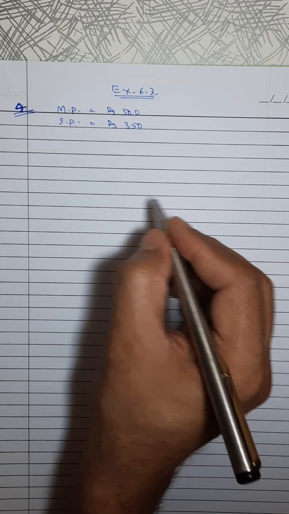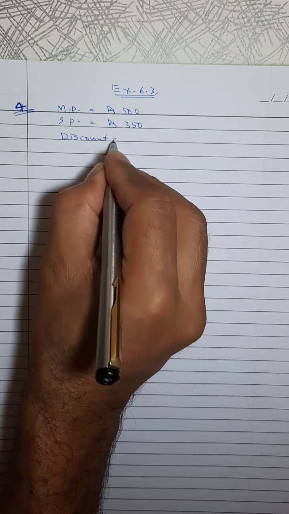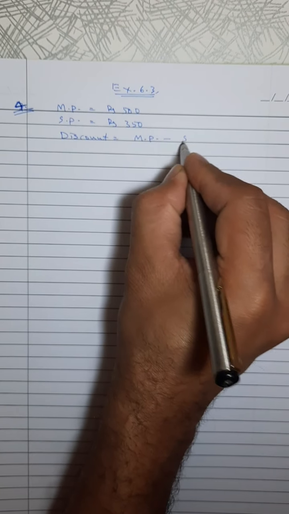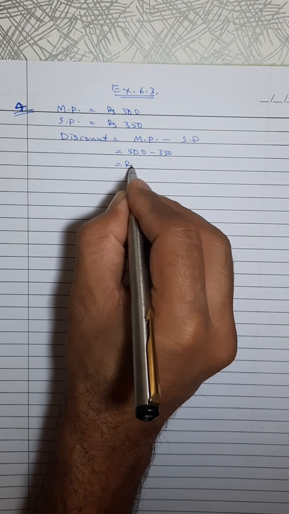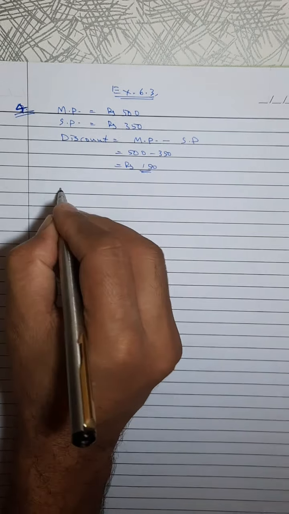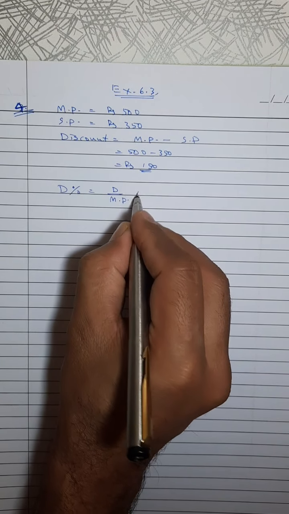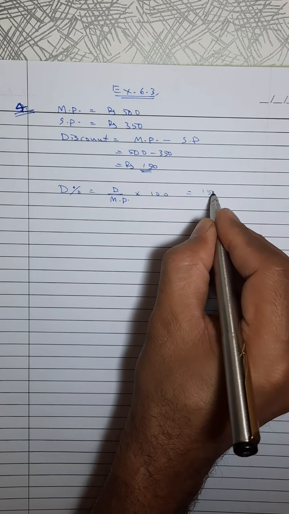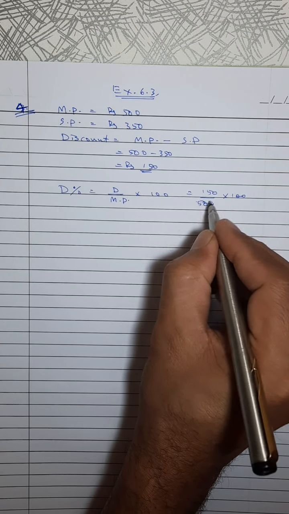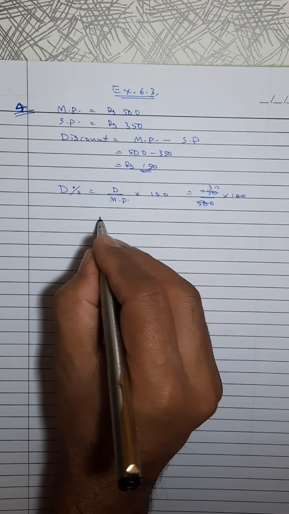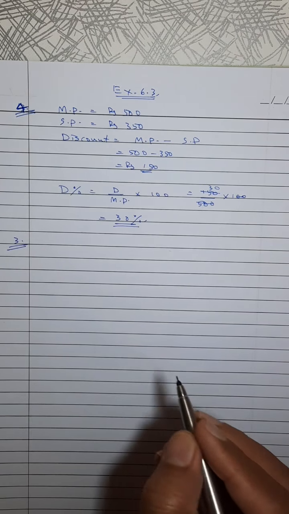Rate of discount. First we have to find a discount. What is the discount? Discount is equal to MP minus SP. 500 minus 350, that is rupees 150. Discount percent is discount upon MP into 100. 150 by 500 into 100. 30% discount.